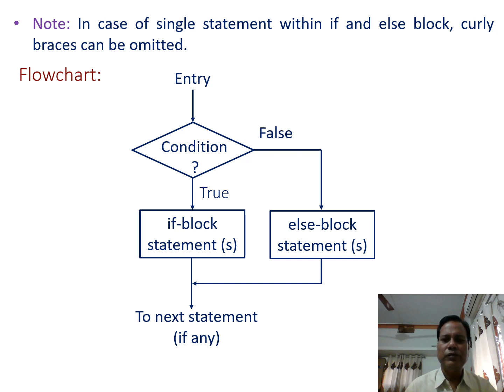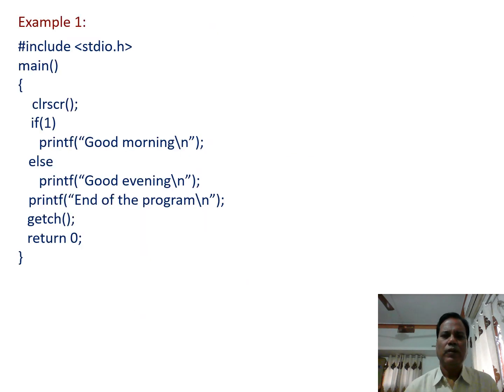if the condition is true, the if block statement is executed, and after execution of the if block statement, control goes to the next statement, skipping the else block statement. Similarly, if the condition is false, then control goes to execute the else block statement, and after that the following next statements are executed. Now let us try to understand the if-else statement through examples.